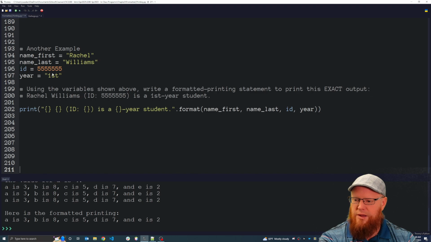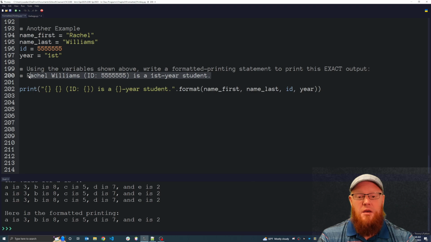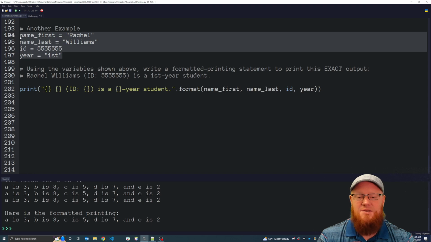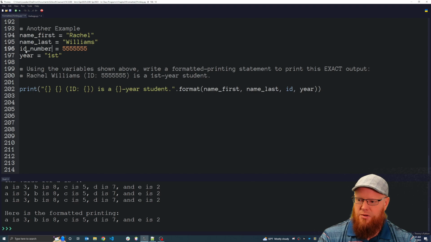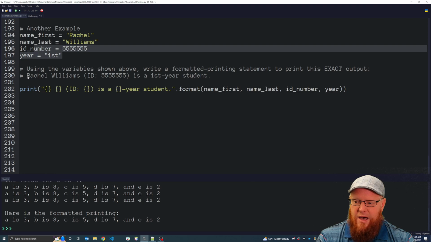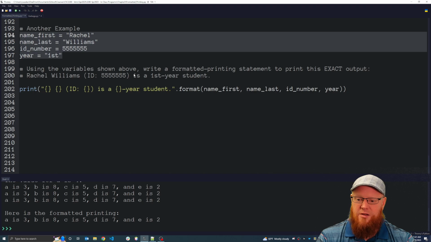We want to print this right here. Rachel Williams, ID 5555555, is a first-year student. We want to print that sentence, that line of text, that string of text, but we don't want to hard code the values. We want to grab those values from these variables above. I'm going to call this ID number. So we want to grab the values that need to get printed inside this sentence from the variables above.